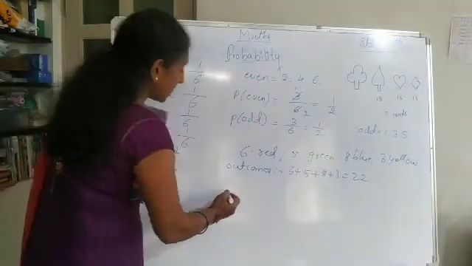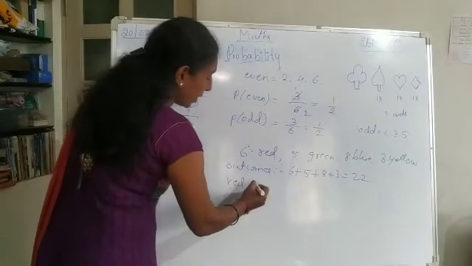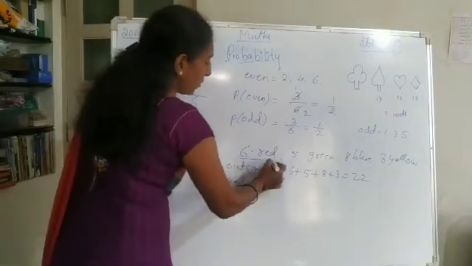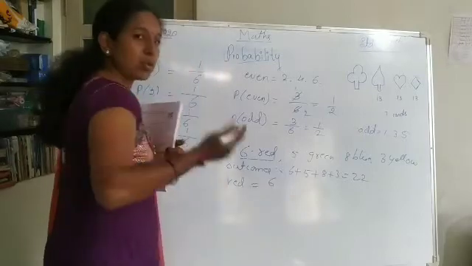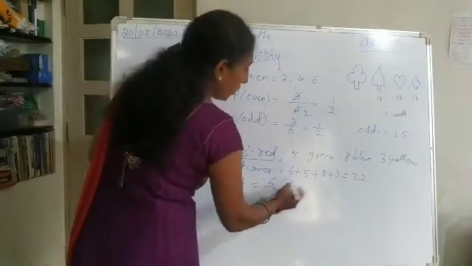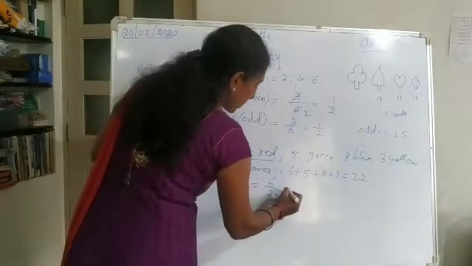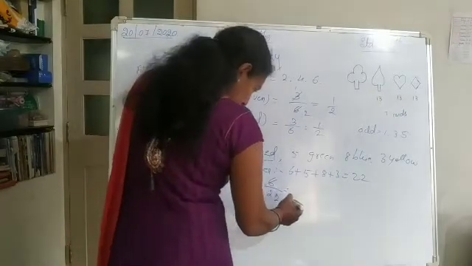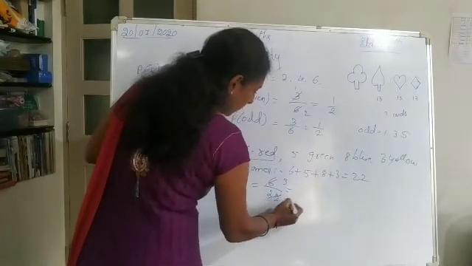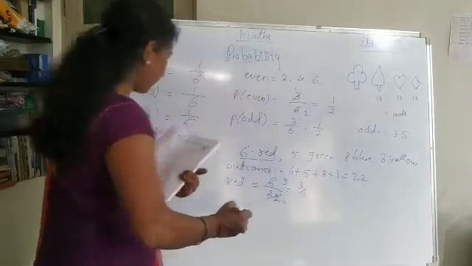Okay, next. Probability of getting the red. So how many red marbles are there? 6. So 6 out of how much? 22. So cancel: 2 3s are 6, 2 11s are 22. So 3 by 11. Okay.